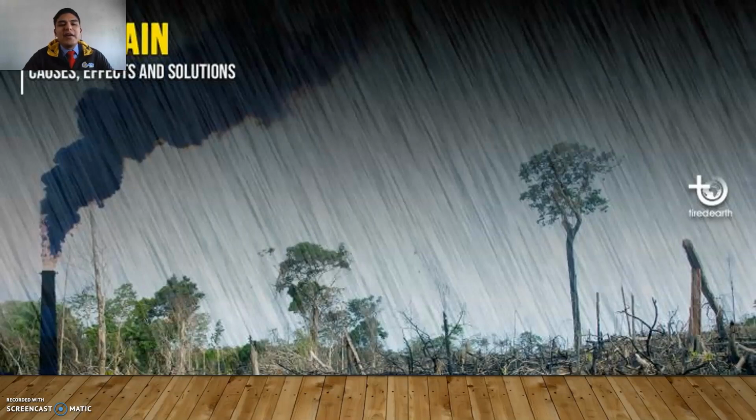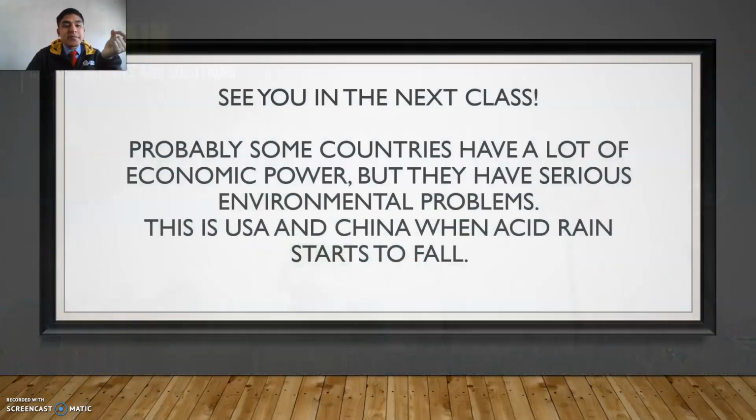Here we have an example of what acid rain looks like. When humans start to release a lot of gases into the atmosphere, all of these dangerous components come back down in the form of acid rain, which is a type of rain that can destroy rock, and that can kill many animals, and of course it can affect our skin and our health in general.